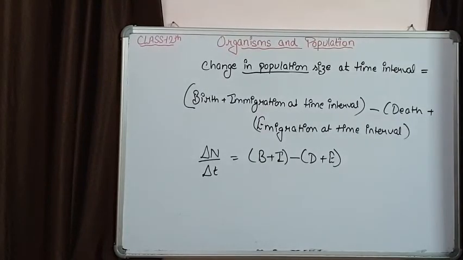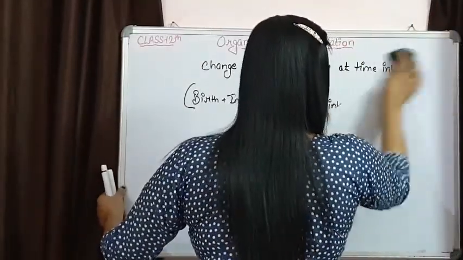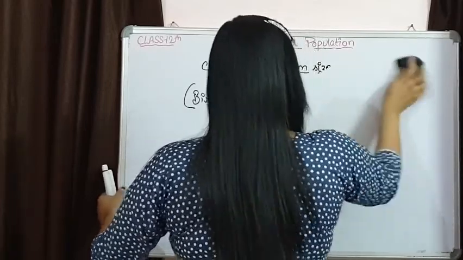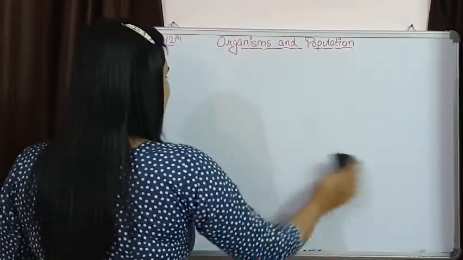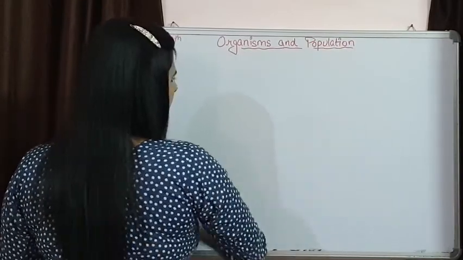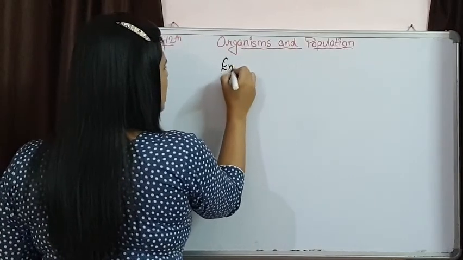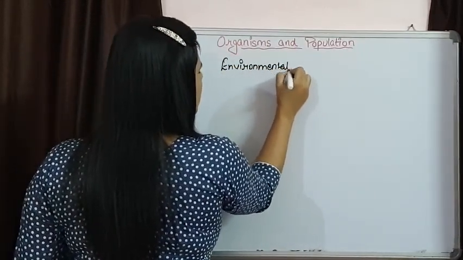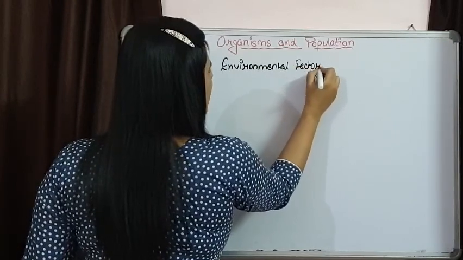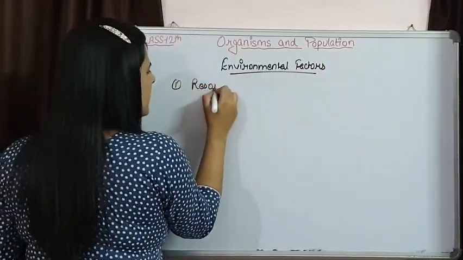Now, there are various environmental factors also which are responsible for determining the population size and density. So, let us talk about the environmental factors which determine the population size and density. Simply resources.